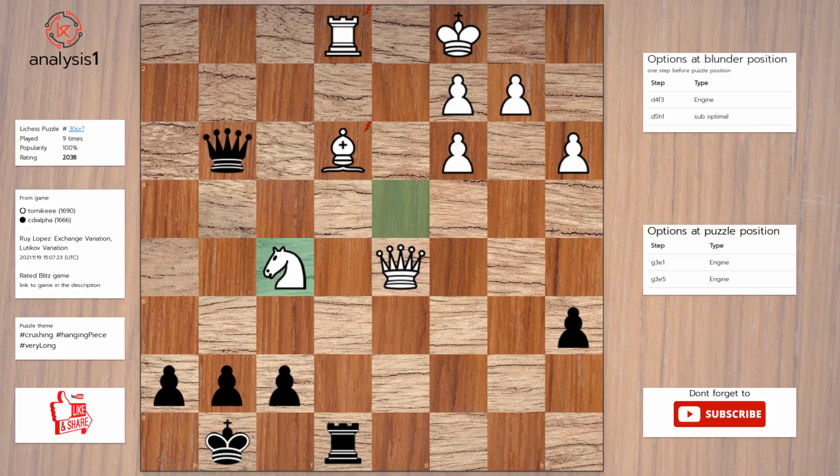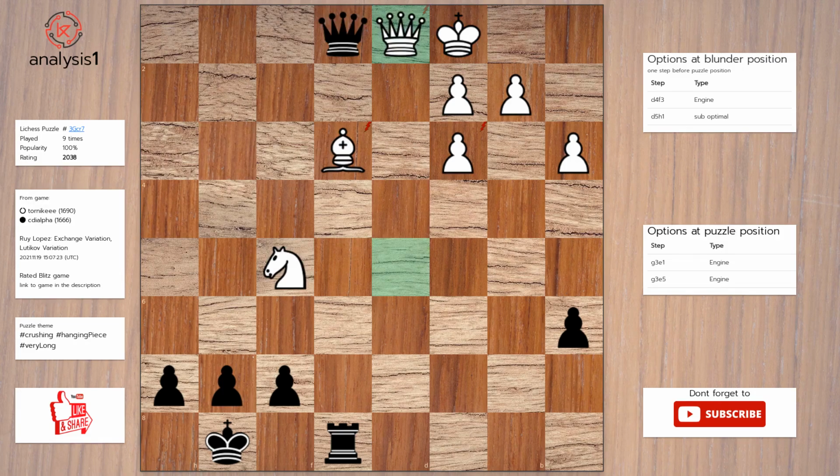Let's start. Threats in puzzle position are: rook takes bishop, queen takes rook, check. Queen takes bishop, check. Here are checks in puzzle position. Queen takes rook, check. Queen takes bishop, check. Answer to this puzzle is: queen takes rook, check.